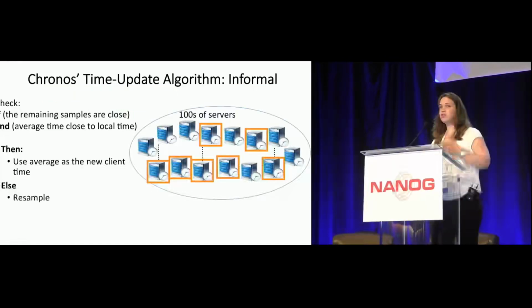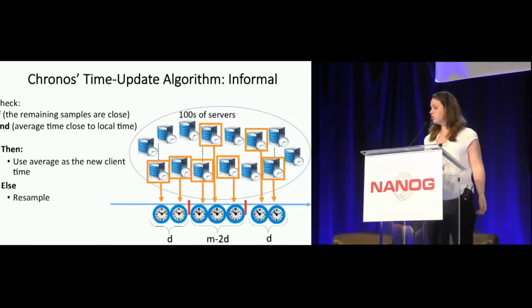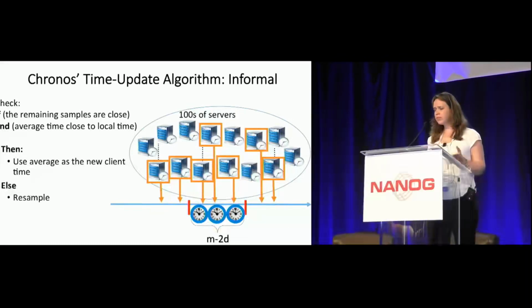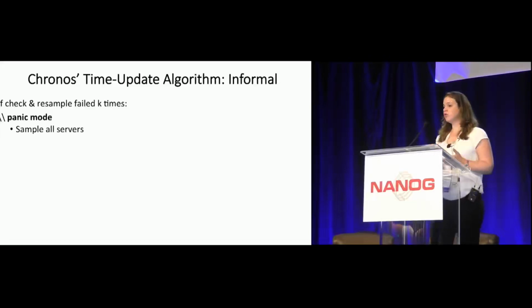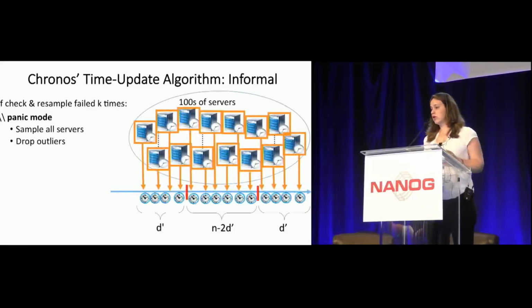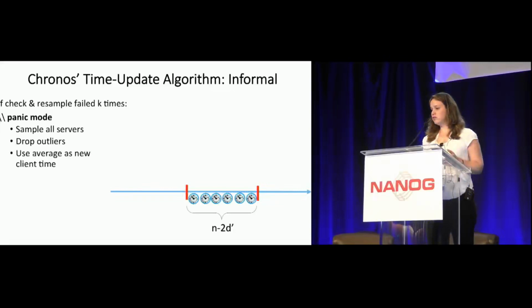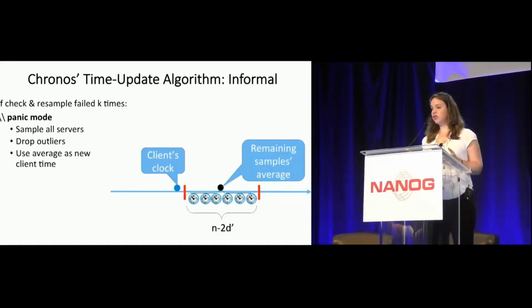And again, out of hundreds of servers, tens are chosen randomly, and we order them from low to high, and drop D from each side, take a look at the remaining set and our two conditions. If we fail, we try again and again and again, until we fail k times, and then we move to the panic mode, where we sample all the servers, drop outliers, and take their average as the new client's clock.